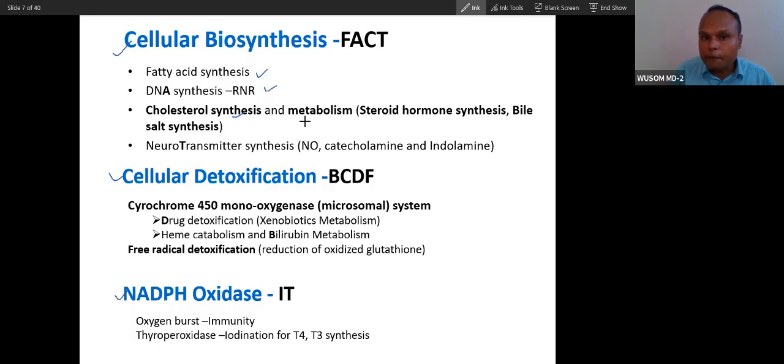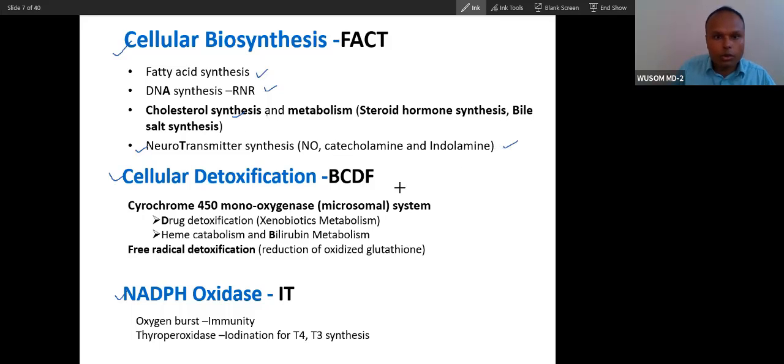There you will see that steroid hormone synthesis requires NADPH, and then certain neurotransmitter synthesis. We will do the neurotransmitter synthesis in the upcoming Indo-Repro classes, because we have amino acid metabolism. We have to do amino acid metabolism. There we will do this, and here also I will show some. So neurotransmitter synthesis also requires this. So reductive biosynthesis, this and this and this, you will not forget.